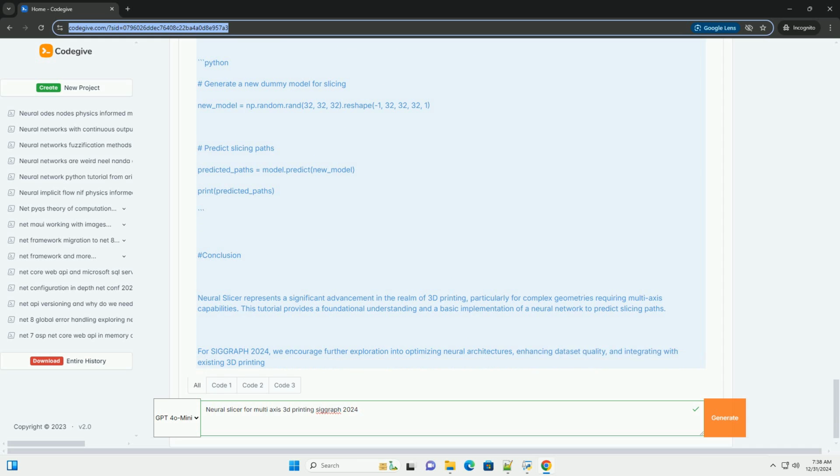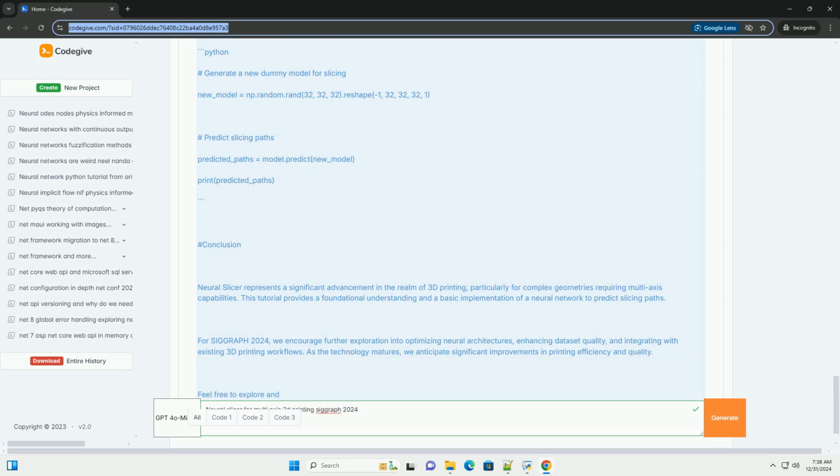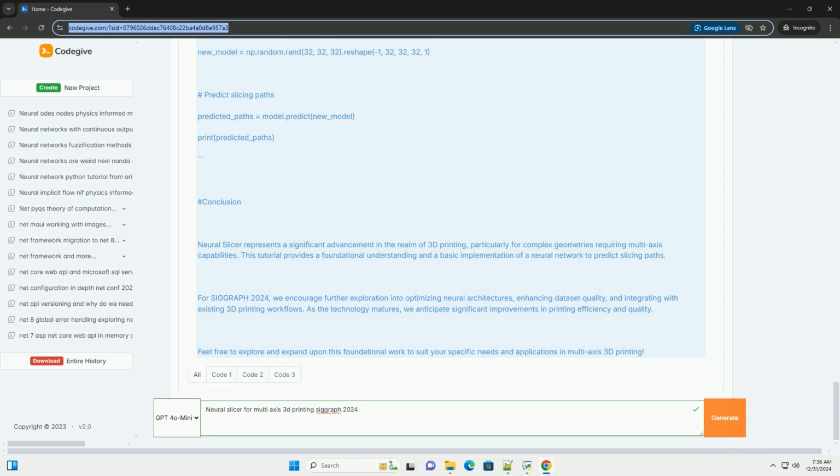What is Neural Slicer? Neural Slicer is an advanced slicing algorithm that leverages neural networks to improve the efficiency and quality of 3D printing. It learns from a dataset of 3D models and their optimal slicing strategies, allowing it to predict the best slicing paths for new models.